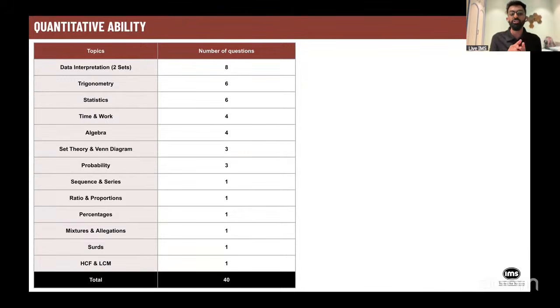In surds, they had asked you comparison of surds. Again, something which is already covered in your IMS chapter of linear equations, surds and indices. And we have done enough examples in practice and class exercise. And there was one question on HCF and LCM. In total, this was the 40 questions based on somebody who gave the attempt today. Like I said, when you guys go and write NPAT tomorrow or maybe in the month of March, then you should not expect exactly 6 questions on trigonometry. You may end up getting 8 or 4, but definitely trigonometry will be an important chapter for you guys.